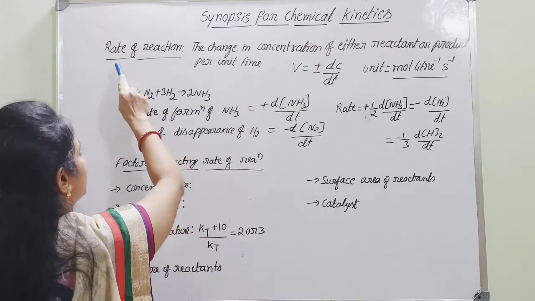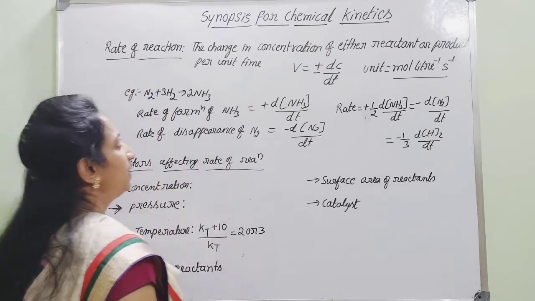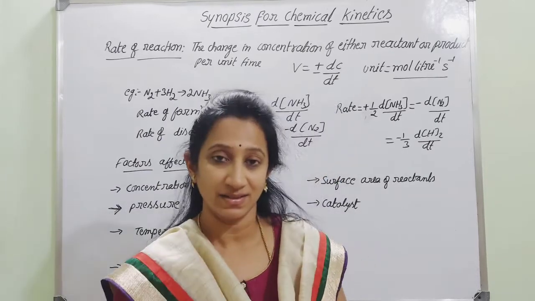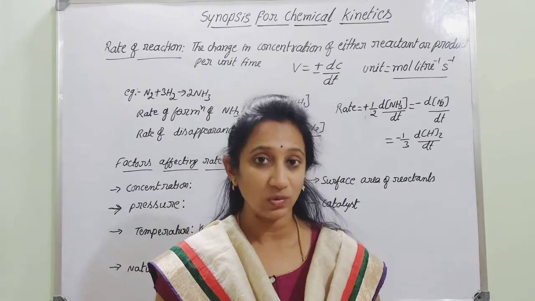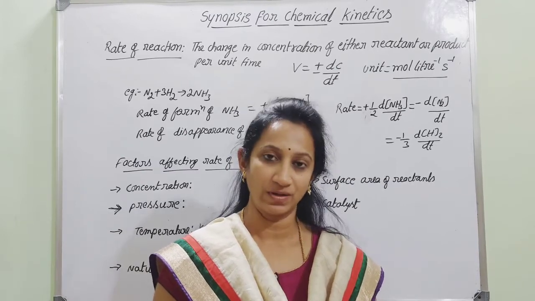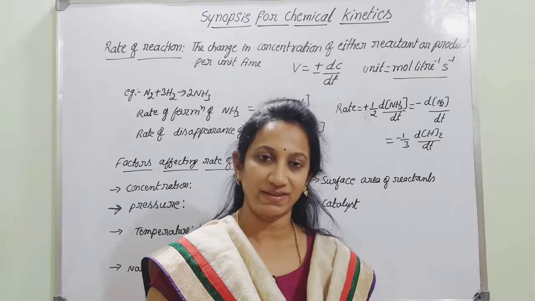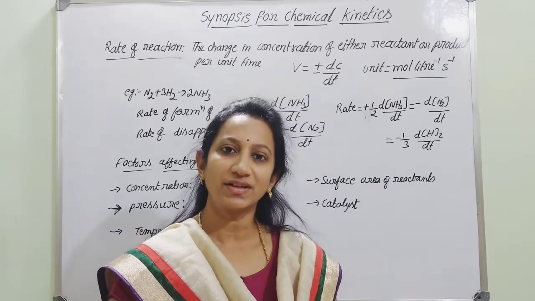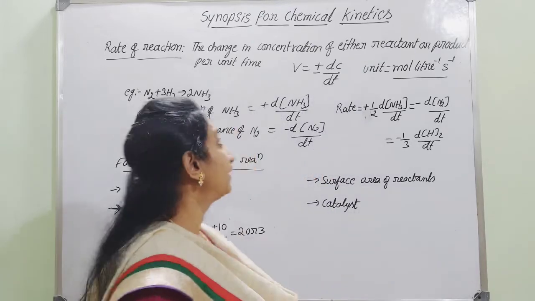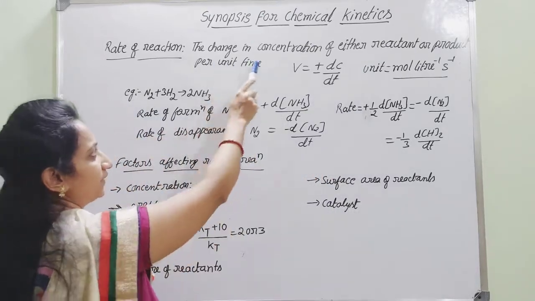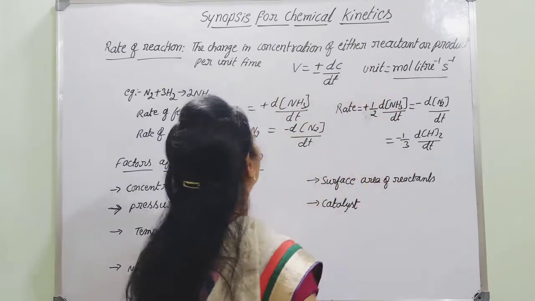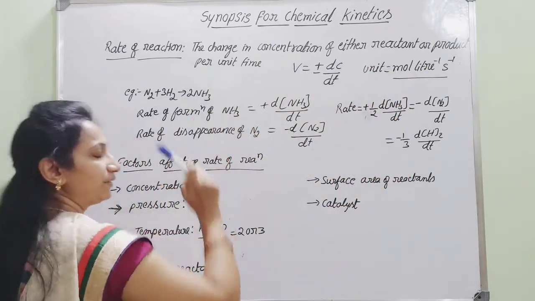We can firstly start with rate of reaction. As you know, there are different types of reactions. Some reactions will be very fast and some reactions will be very slow, and another set of reactions are neither fast nor slow. So there are three types of reactions we can consider. Each and every reaction will have its own rate of reaction. Then what is meant by rate of reaction? It is nothing but the change in concentration of either the reactant or the product per unit time.